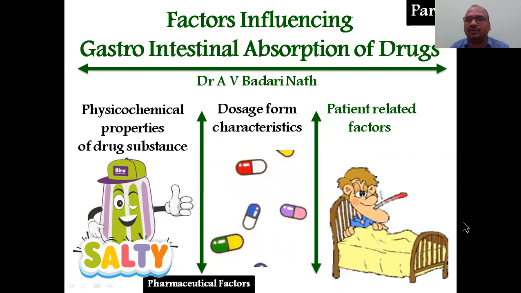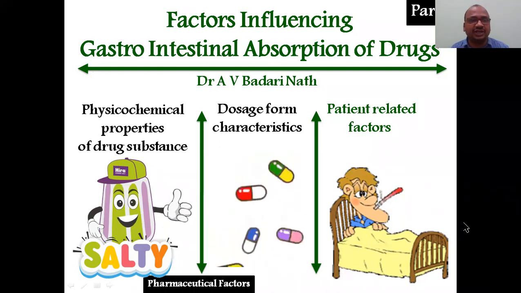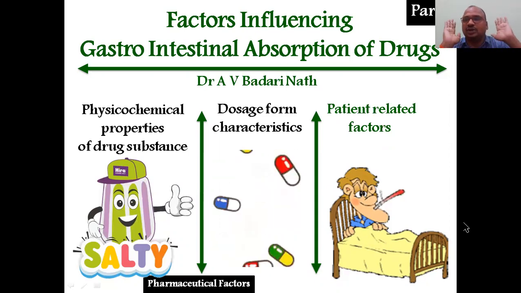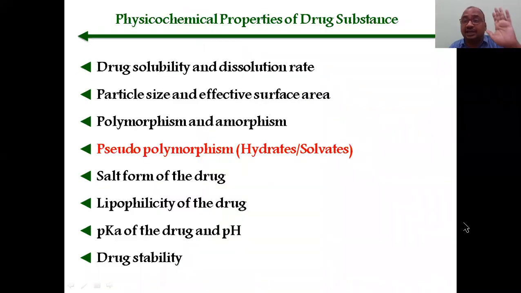In this part 4, we are going to study only the physicochemical properties of drug substances. In this video, we will see pseudo polymorphism. What I have highlighted with the red ink is called pseudo polymorphism: hydrates and solvates. That point we will cover in this video, right?